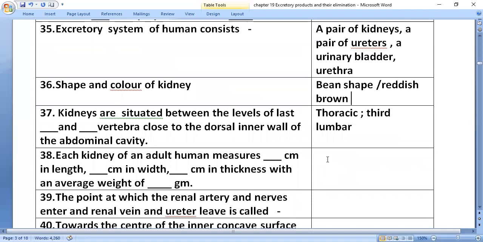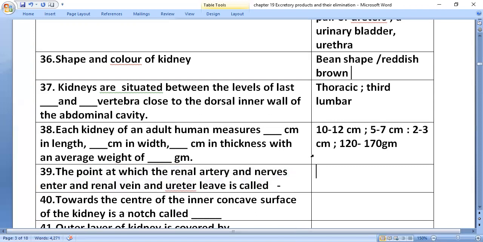Each kidney of an adult human measures 10 to 12 centimeters in length, 5 to 7 centimeters in width, and 2 to 3 centimeters in thickness, and weighs 120 to 170 grams.